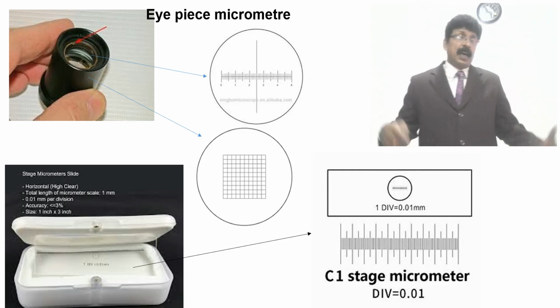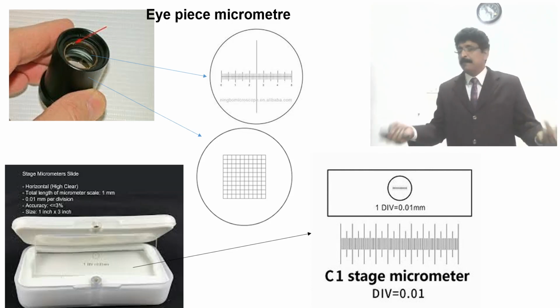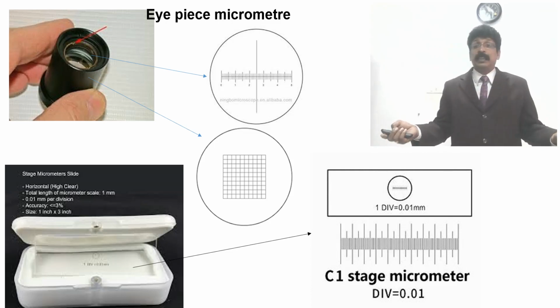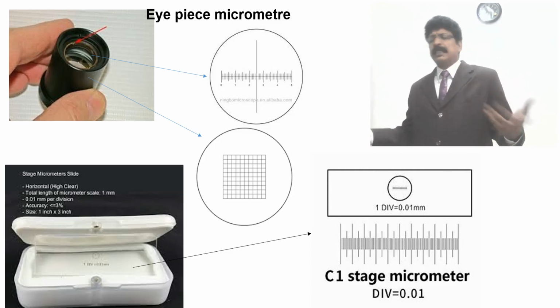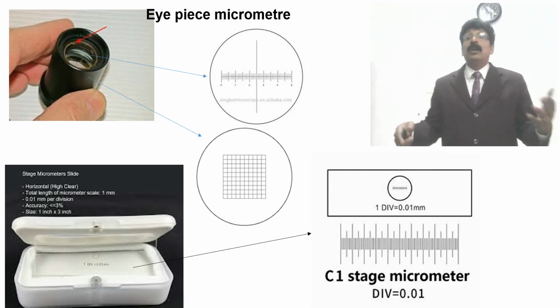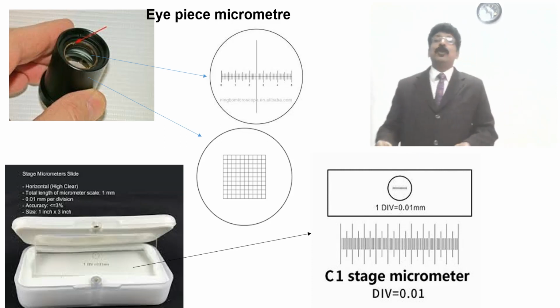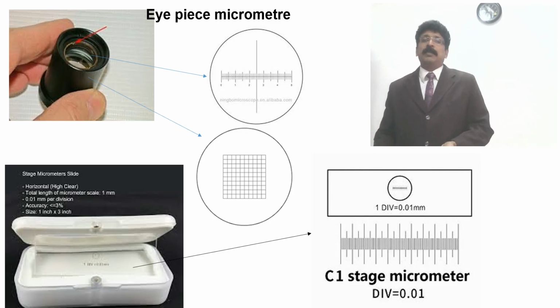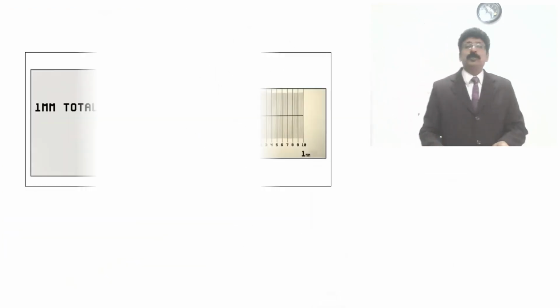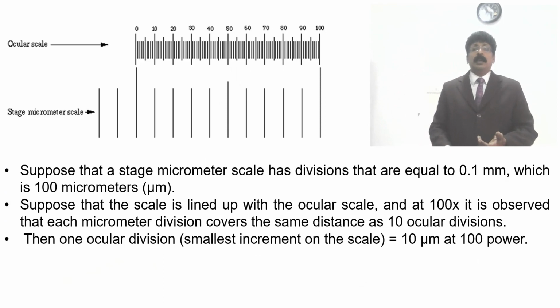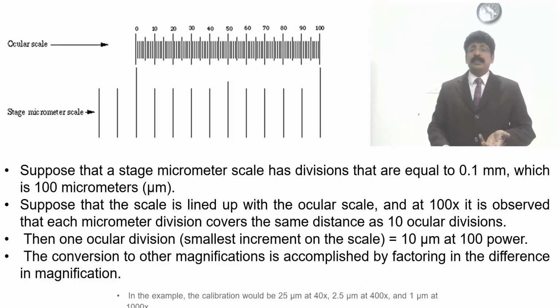Eyepieces may vary. The eyepiece scale is not specifically 1 centimeter or 1 millimeter; they just make lines and divisions, and according to how many divisions are equal to the stage micrometer, you can calibrate. So according to your power or the objective lens magnification, it will change. The divisions may change the value by calculation.